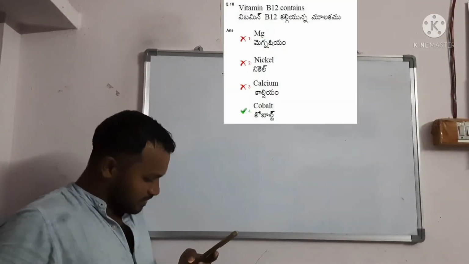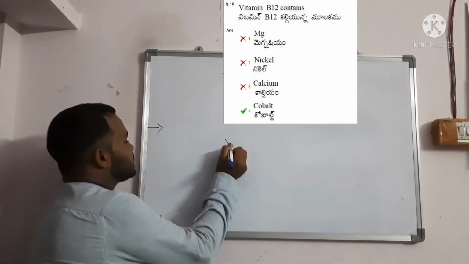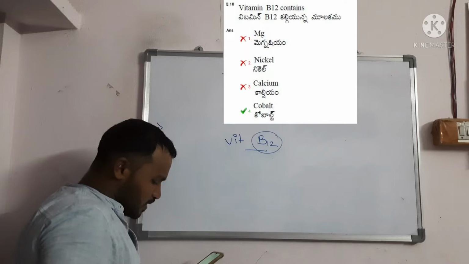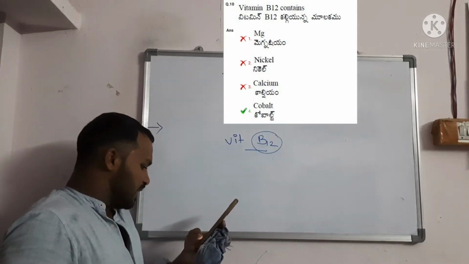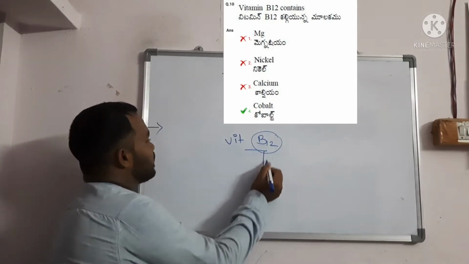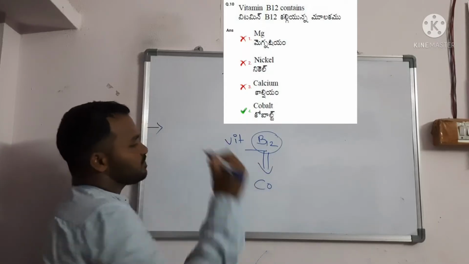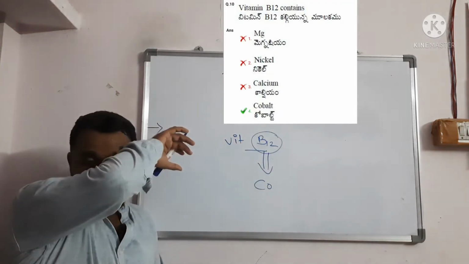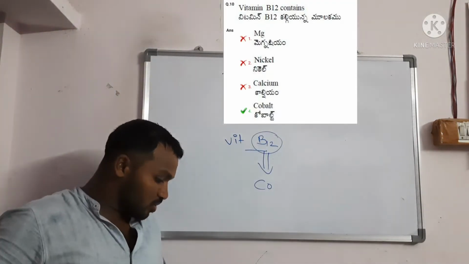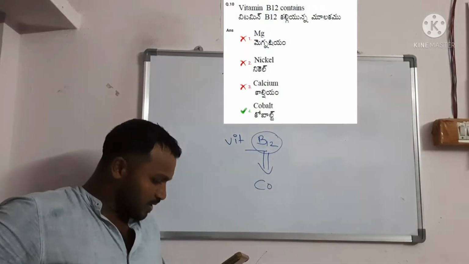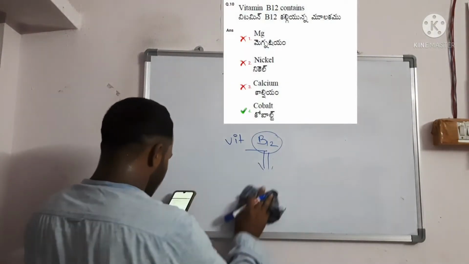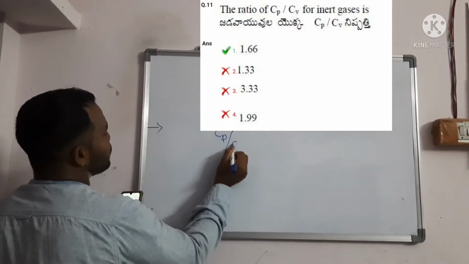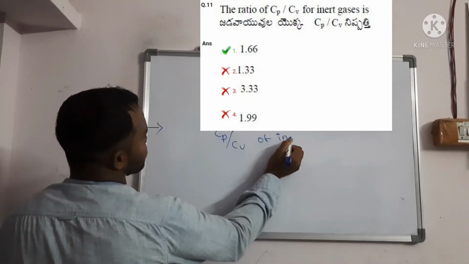Next, question number 10. Vitamin B12 contains which element? The options are magnesium, nickel, calcium and cobalt. We already know that vitamin B12 contains cobalt. If they ask which metal hemoglobin contains, it is iron. Those types of discriminations they will ask. Next, the ratio of Cp by Cv of an inert gas.